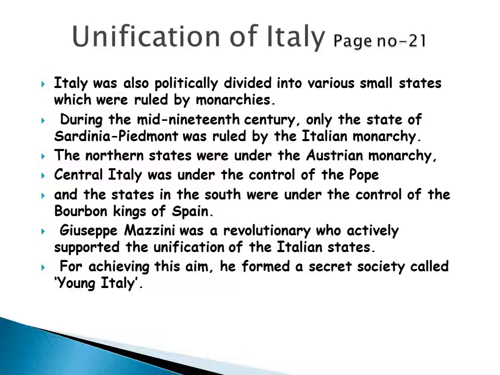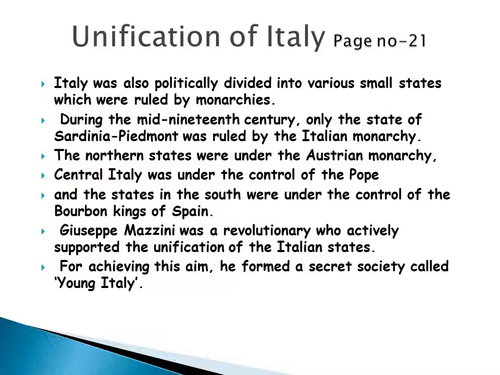Italy was politically divided into various small states which were ruled by monarchies. During the mid-19th century, only the state of Sardinia-Piedmont was ruled by an Italian monarchy. The northern states were under the Austrian monarchy. Central Italy was under the control of the Pope, and the states in the south were under the control of the Bourbon kings of Spain.